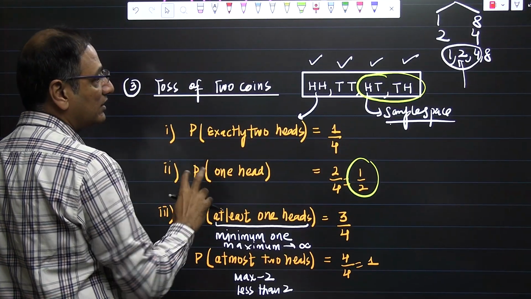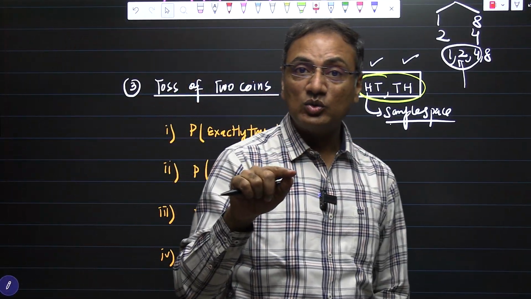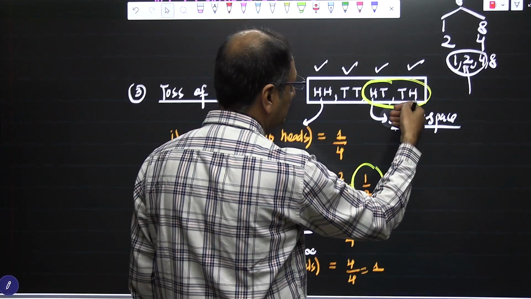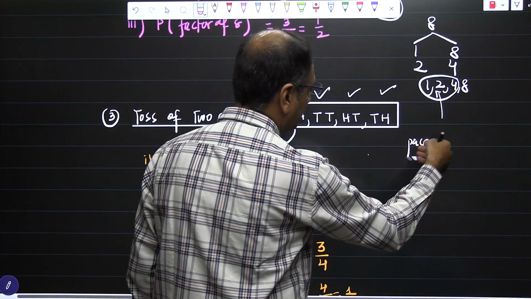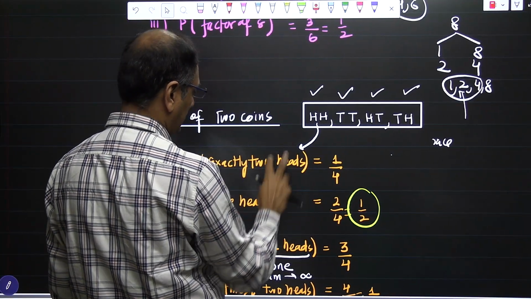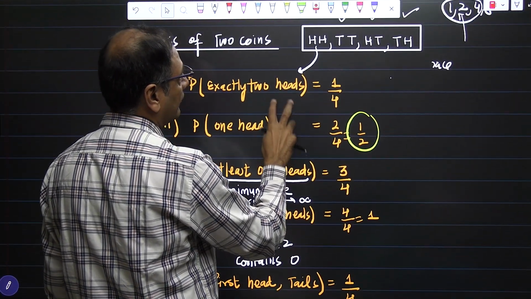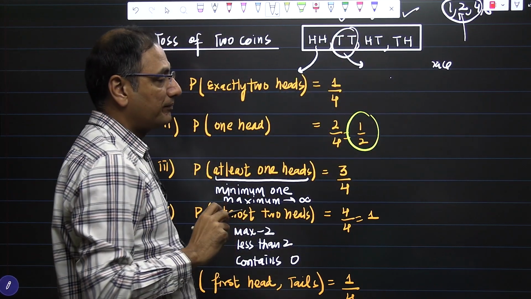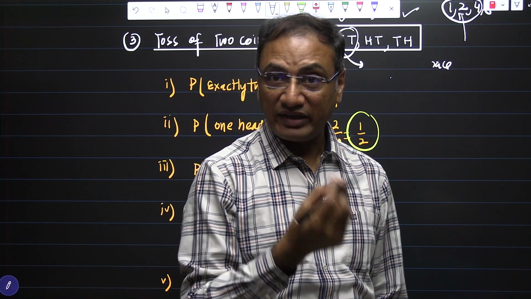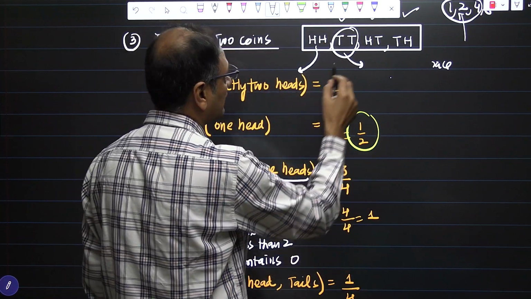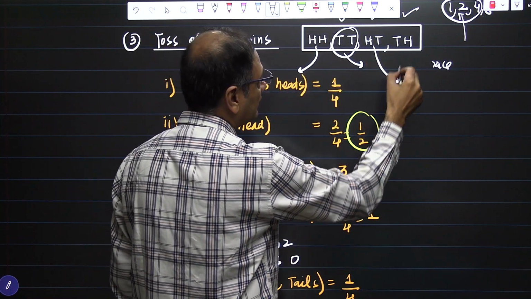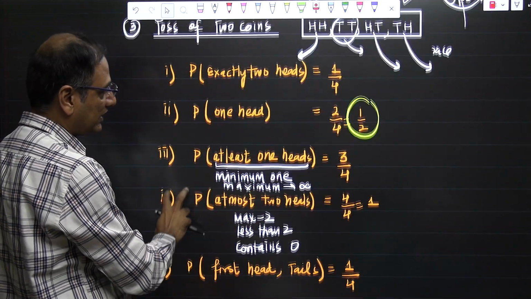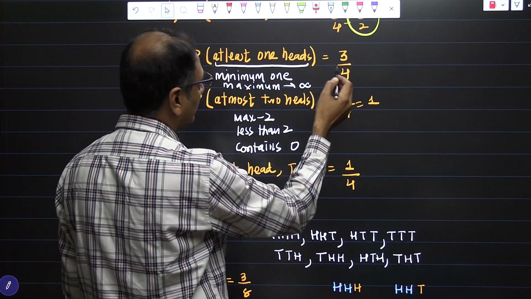So we need to take 1 head, which means we have to exclude outcomes having less than 1 head. It means what you are going to do here: this possible outcome, TT, doesn't have at least 1 because it doesn't have any. So for at least 1, we'll take this one, we'll take this one and we'll take this one. So 3 outcomes have at least 1 head, so the probability is 3 by 4.